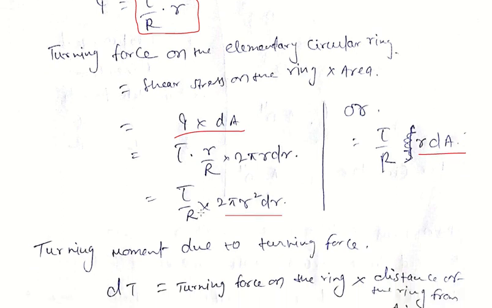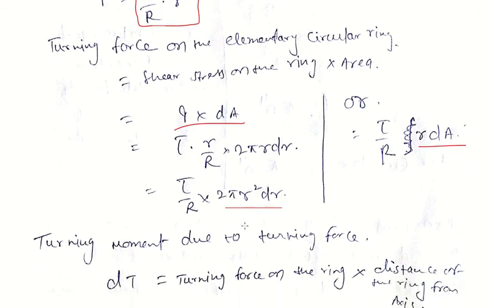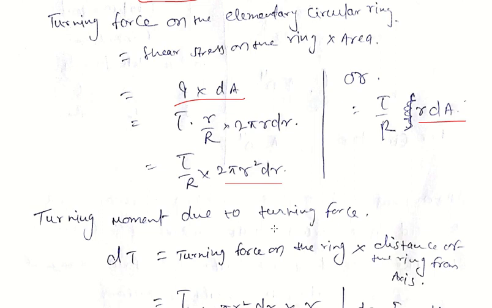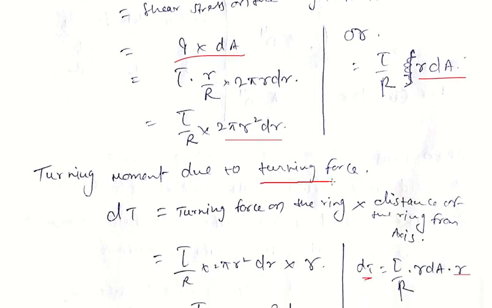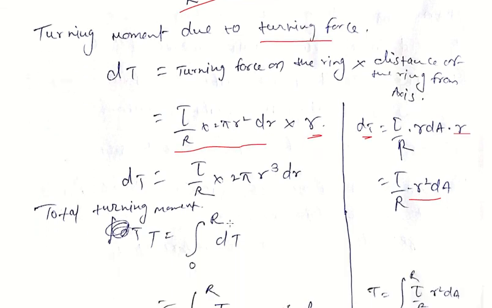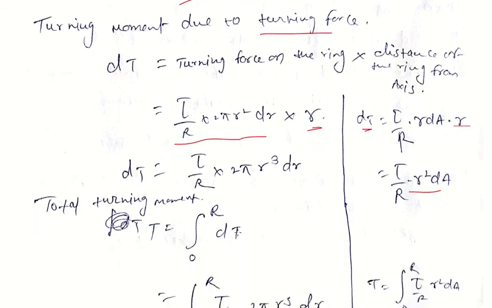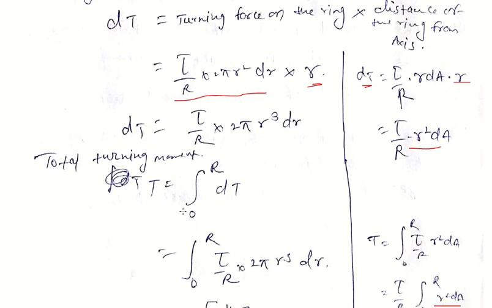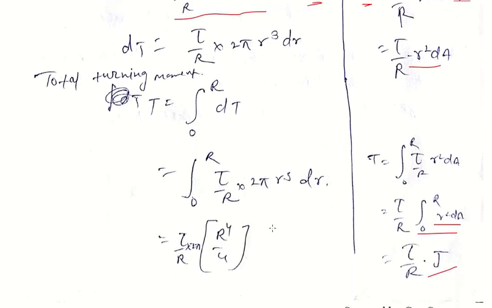So it will give tau by R into 2 pi r square dr. Now for the turning moment due to the turning force, dT equals the turning force on the ring times the distance of the ring from the axis. So we put tau by R into 2 pi r cube dr. We put 0 to R for the total turning moment and integrate this term.